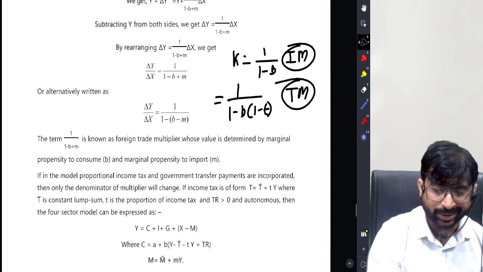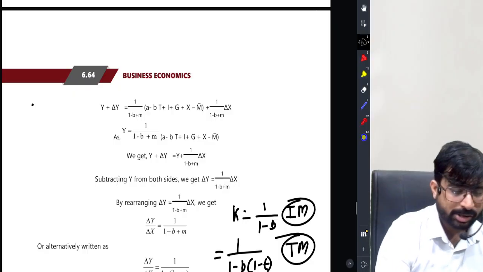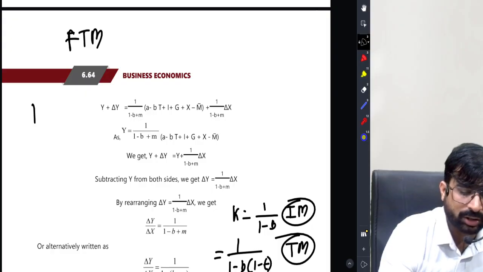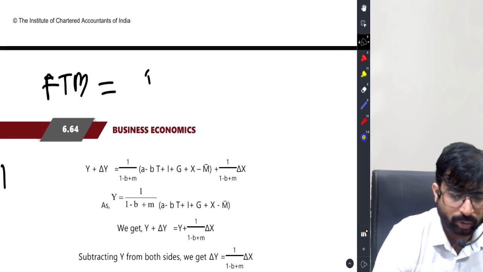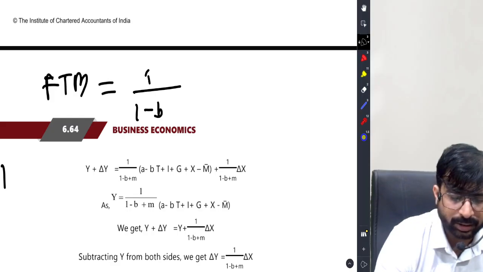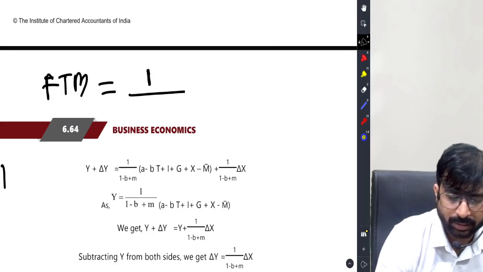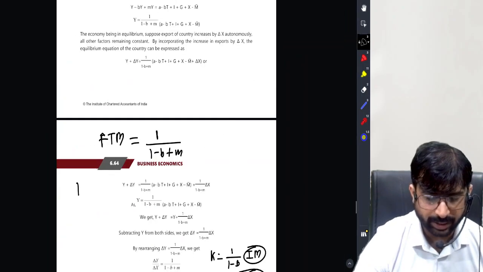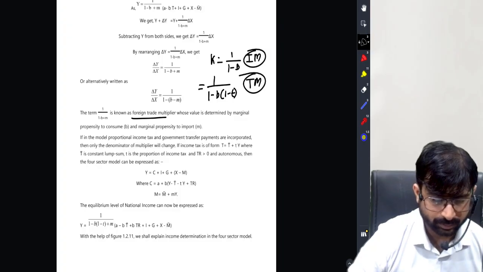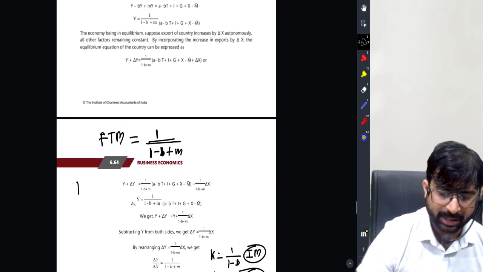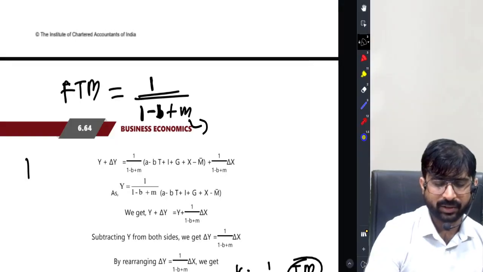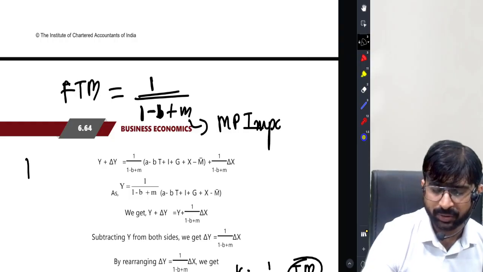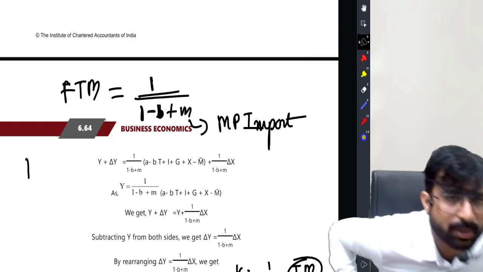Now there is the foreign trade multiplier. Write down, foreign trade multiplier, because now foreign trade will also take place. So 1 by 1 minus b plus m. M is marginal propensity to import. All this will be given by the question.